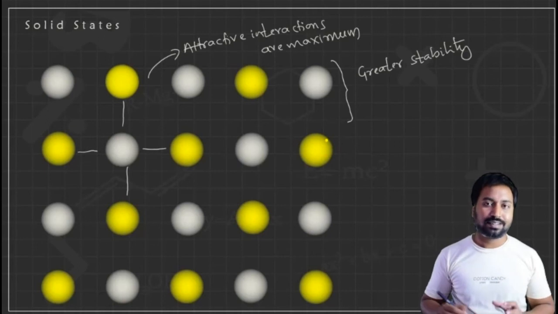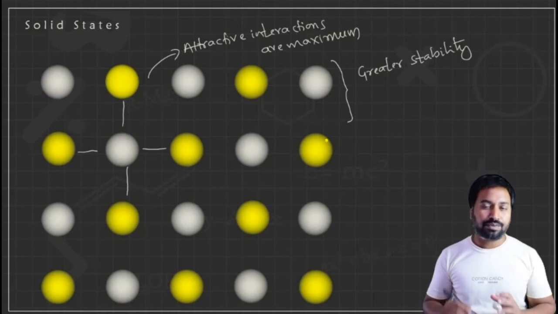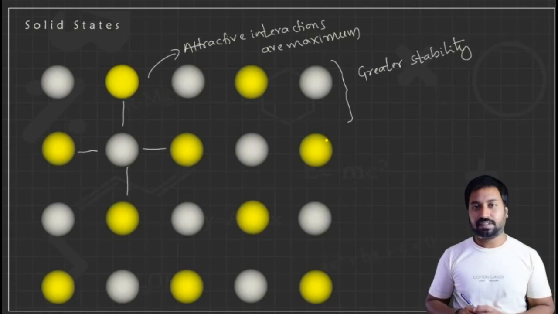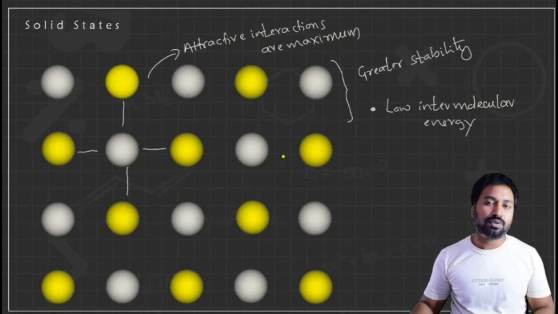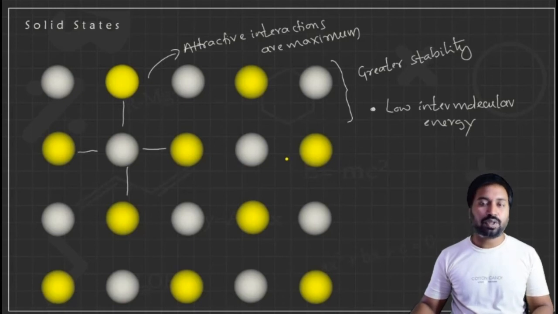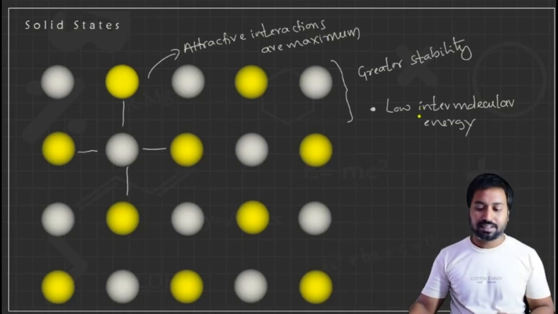Crystalline solids have greater stability, which means there is low intermolecular energy between the particles. Every material in the universe tries to attain the lowest energy. Any material having the lowest energy can form a stable structure. Therefore, the lower the interparticle energy, the greater the stability.